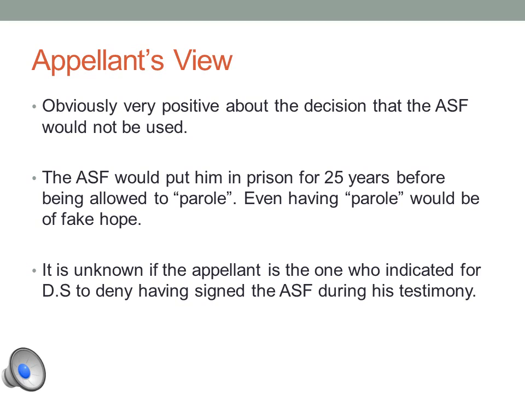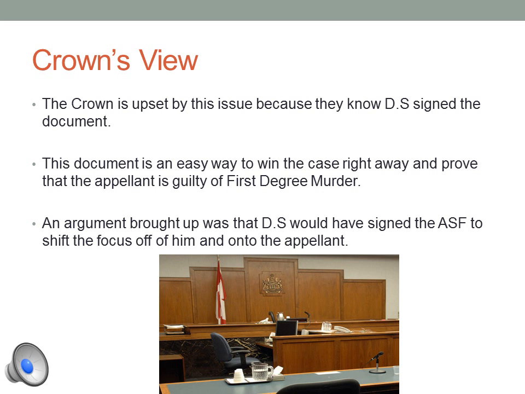With the ASF, the Crown could win the case and put away the appellant for up to 25 years without parole. And even then, if he had parole, it would be a faint hope. Parole is him being able to speak on the fact that he wants to get out. It is unknown if the appellant is the one who indicated to DS to deny having signed the ASF during his testimony.